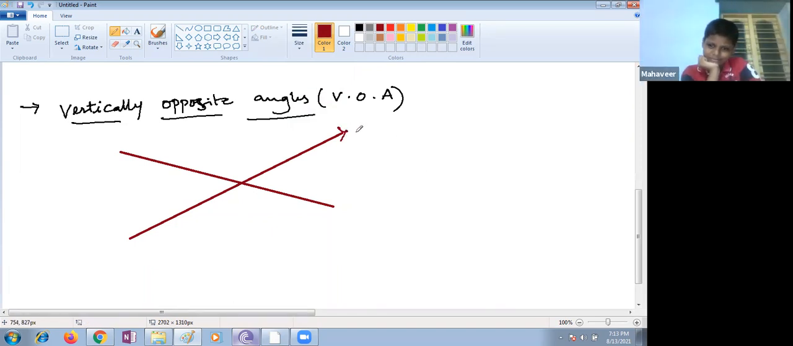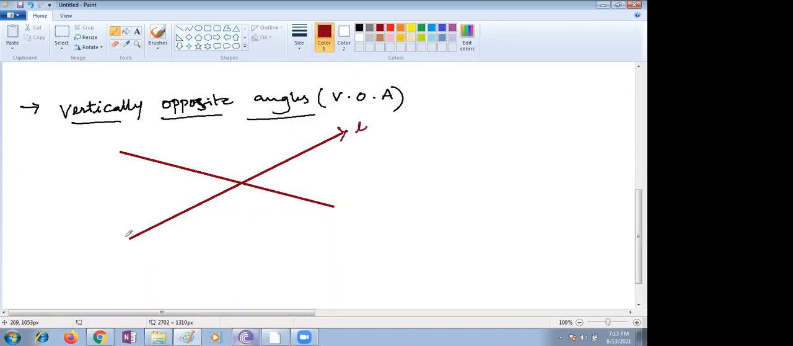Yes, these are the two lines. I am taking one as line L and the other line as M. We know that lines can be represented with lowercase letters, right, children? You can use line a, line b, like that, just like how we represent variables. In the same way we can use lowercase letters for lines: line L, line M, line P, line R. These are the ways we can represent them.